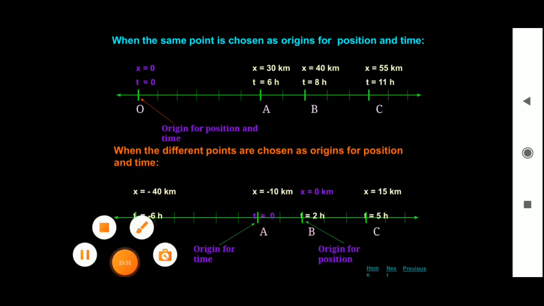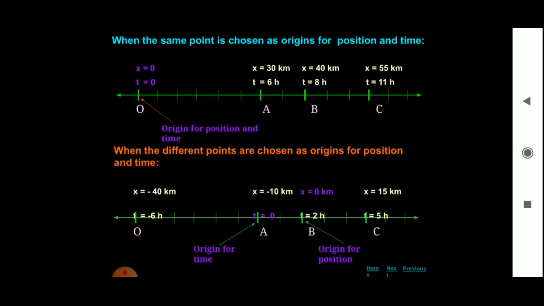Now let us see when the same point is chosen as origin for a position and time. So in a single graphical representation we represent the position and time. See, O is an origin for a position and time. At O, time t is equal to 0, x is equal to 0. X and t, that is a representation of position and time. At the points A, B and C.